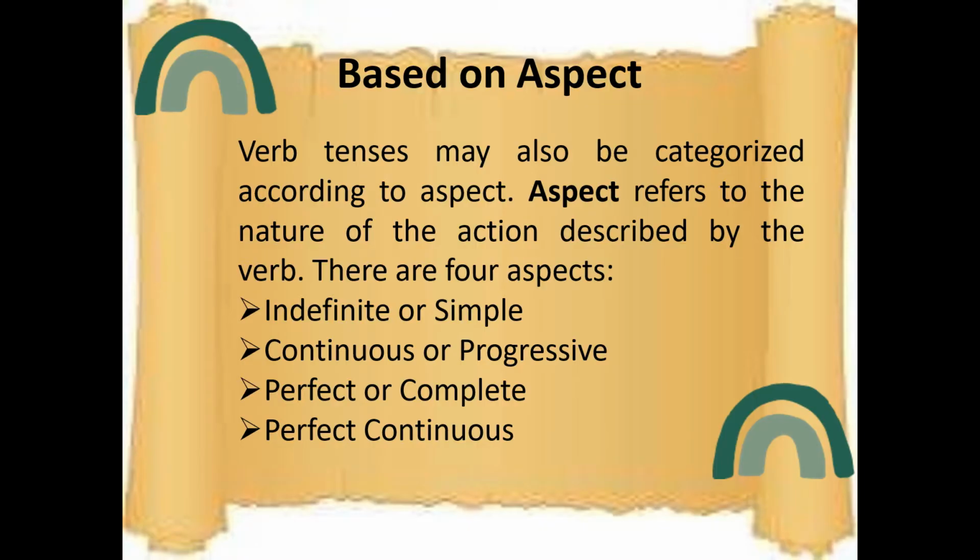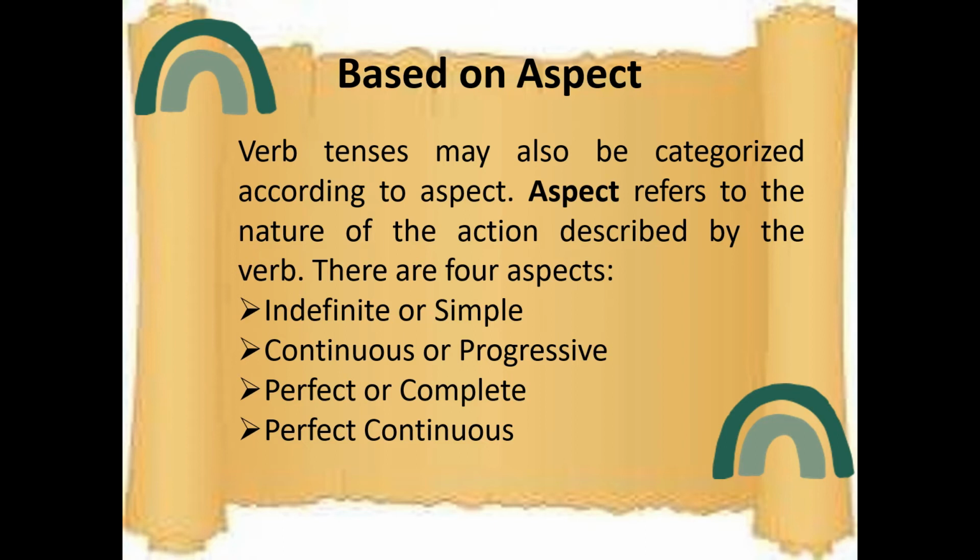Now, based on the aspect. Now, based on the form we learned, tenses are categorized into three parts: present tense, past tense, future tense. Verb tenses may also be categorized according to the aspect. Aspect means when exactly the action is done.